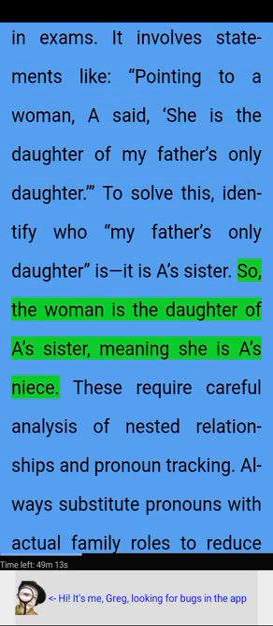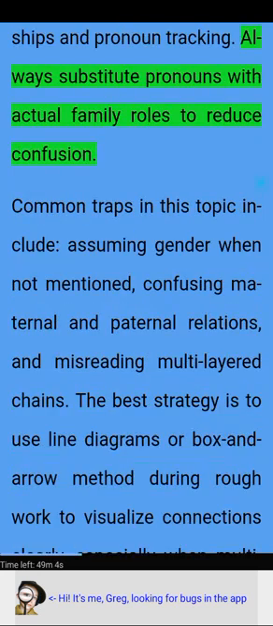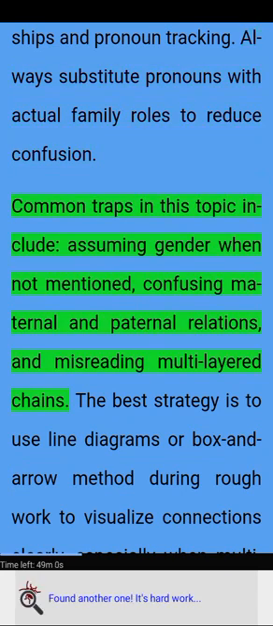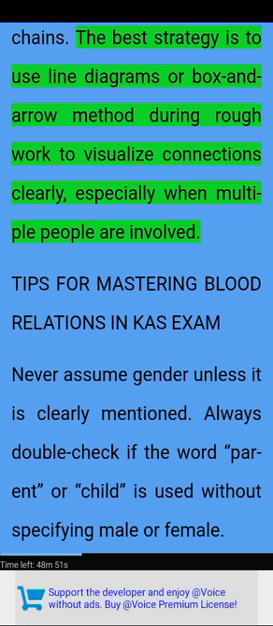So, the woman is the daughter of A's sister, meaning she is A's niece. These require careful analysis of nested relationships and pronoun tracking. Always substitute pronouns with actual family roles to reduce confusion. Common traps in this topic include assuming gender when not mentioned, confusing maternal and paternal relations, and misreading multi-layered chains. The best strategy is to use line diagrams or box and arrow method during rough work to visualize connections clearly, especially when multiple people are involved.